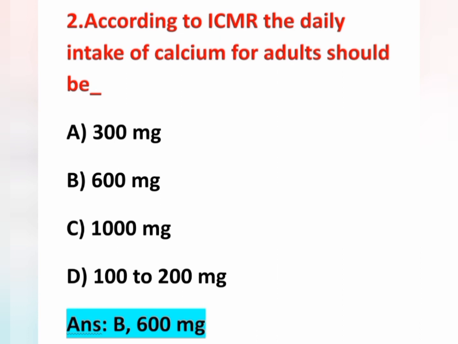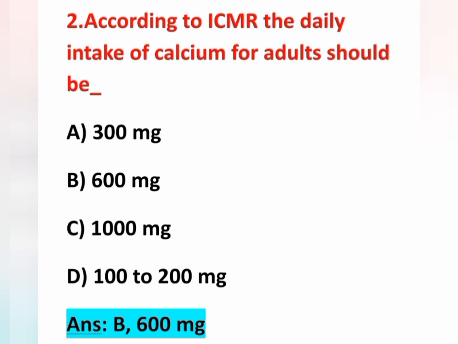The main sources of calcium include milk and milk products such as cheese and curd, egg, fish, green leafy vegetables and cereals. The main functions of calcium include formation of bones and teeth, blood coagulation, muscle contraction and cardiac function.